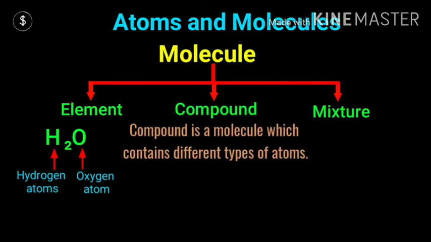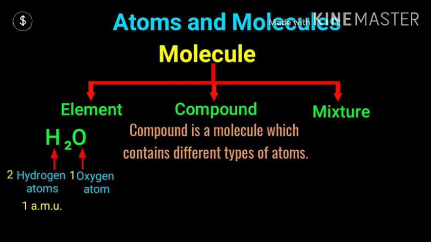H2O is not an element. Only H2 is an element, only O is an element, only N is an element, N2, N3 too, but H2O is not an element because it has H as well as O, both types of atoms. So it is known as a compound. A compound is a molecule which contains different types of atoms. H2O has two hydrogen atoms and one oxygen atom.